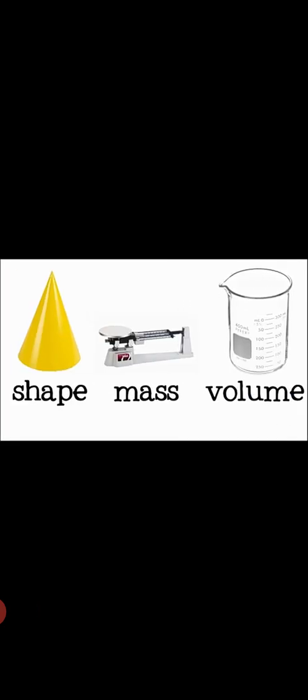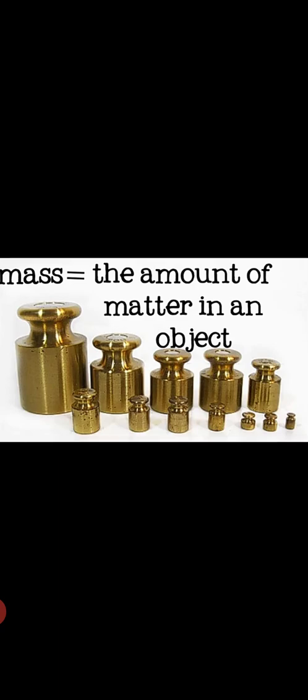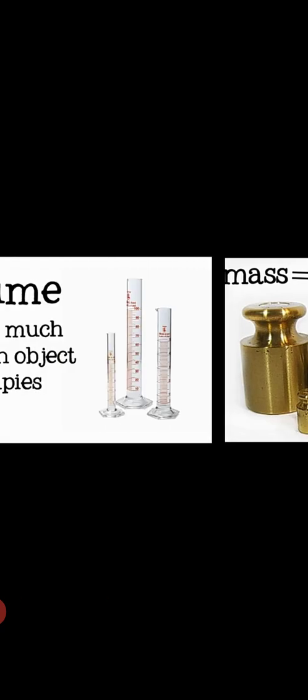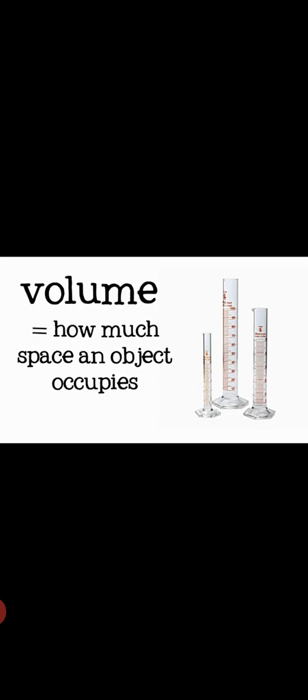Matter. So this is the matter which is divided into parts based on what? Based on shape, mass and volume. Based on these criteria, matter is divided into solid, liquid and gas. First of all, this division is based on shape, mass and volume. So what is mass? The amount of matter in an object is mass. Okay, next, what is the volume? How much space an object occupies, that is volume.